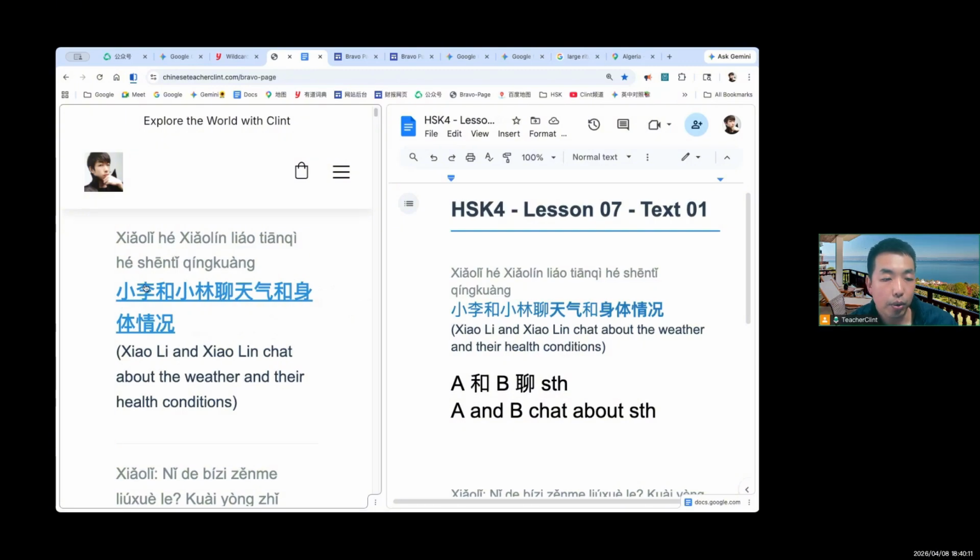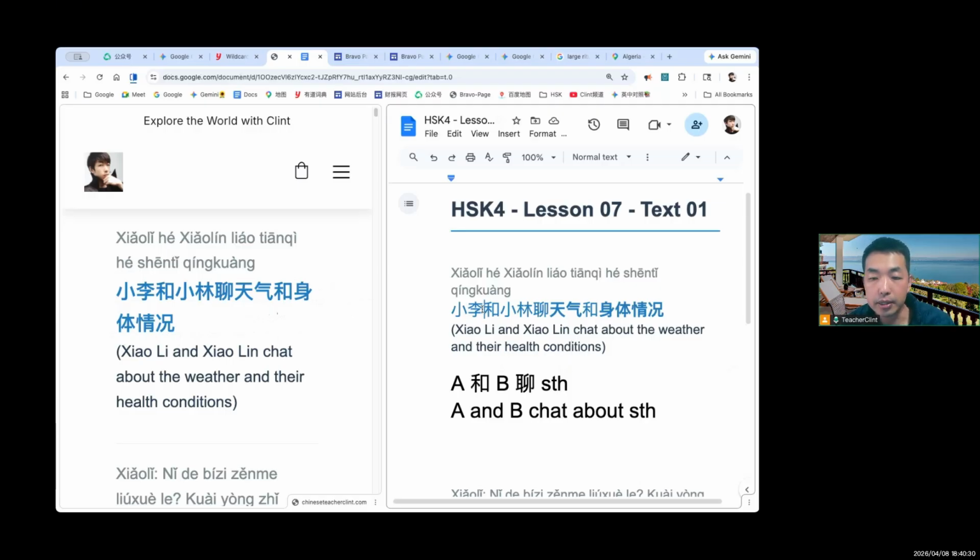So first of all, know the vocabulary. Know the words 小李 and weather. These are key vocabulary that you need to know and memorize. And 身体情况, right? And then we analyze the sentence structure.